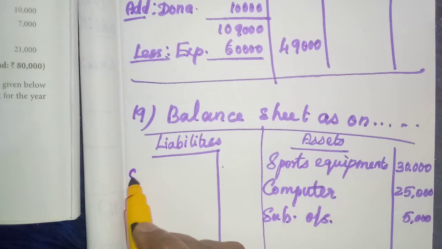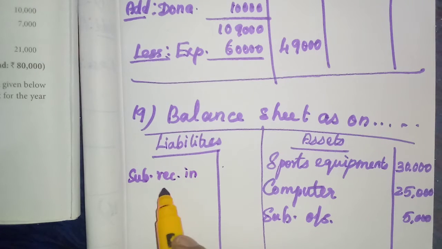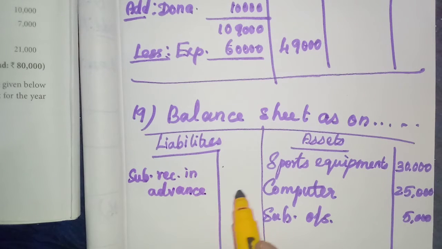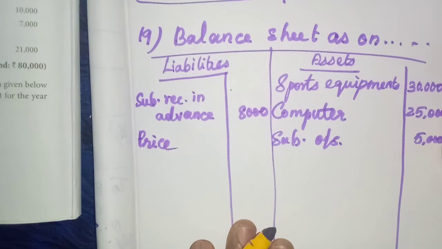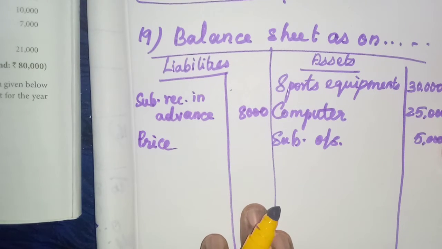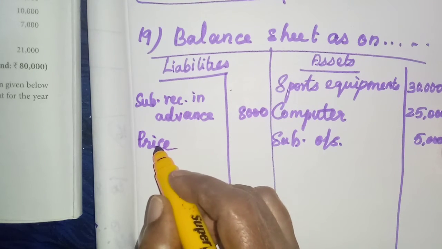Subscription received in advance, 8,000. Prize fund, you can write in order, no need to write here and there, we may miss any item, so in order of the problem you can write.